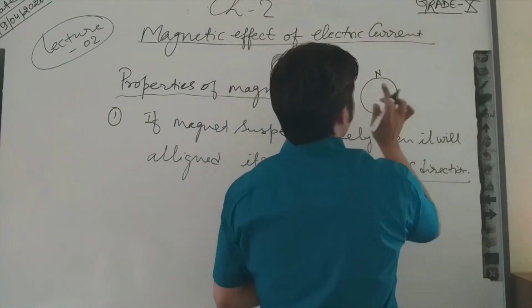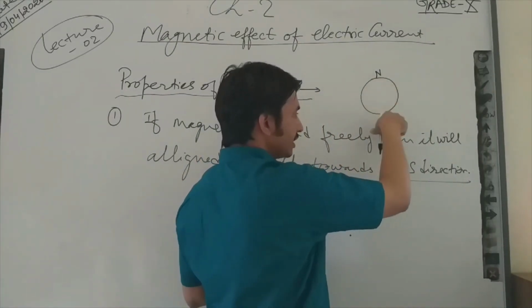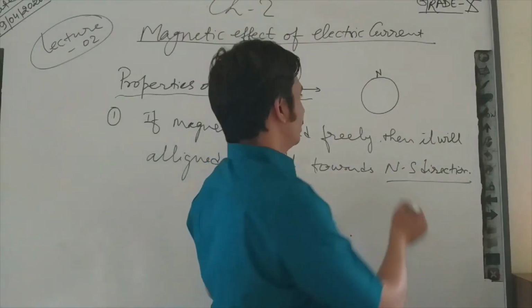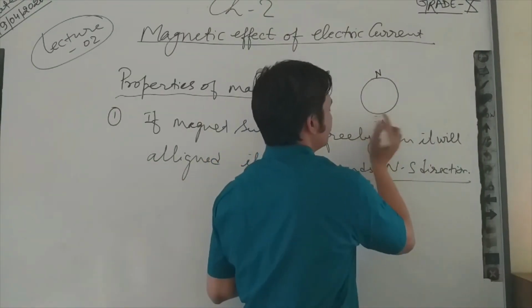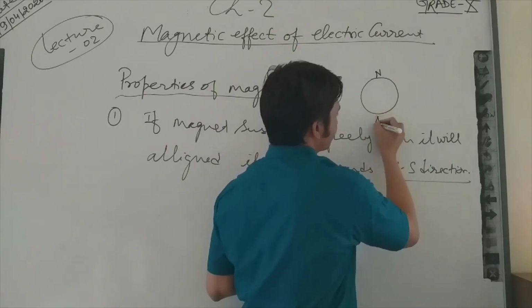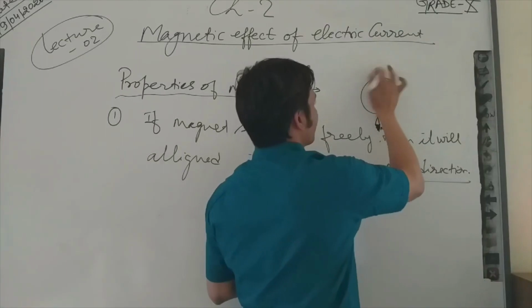Now you can see, if I suspend the magnet like this, this will be the south. That is a bar magnet. So you can see this will be the north point and this will be the south.